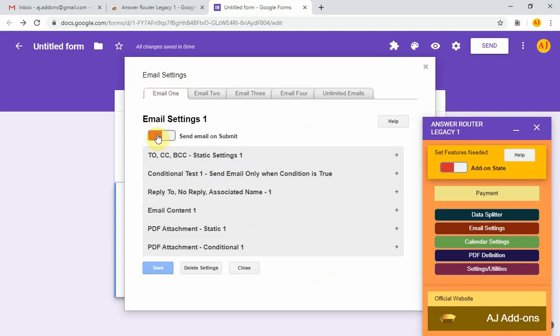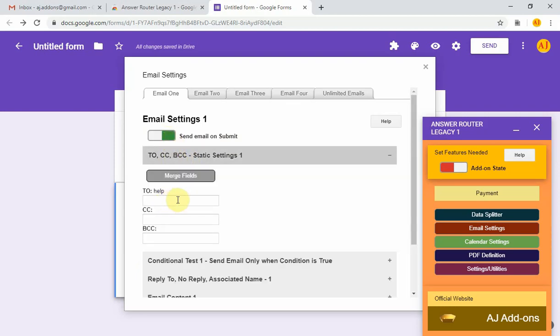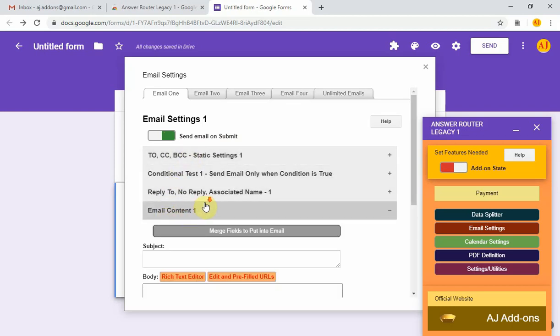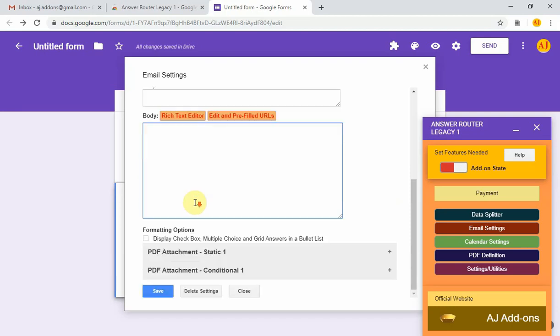If this button is off, which it is by default, then the add-on will do nothing with your Gmail account. Absolutely nothing. The only time the add-on does anything with your Gmail account, which is nothing but send an email, is if this is on. If you turn this on, enter recipient email, add a subject and a body, and save the settings, then an email will be sent.